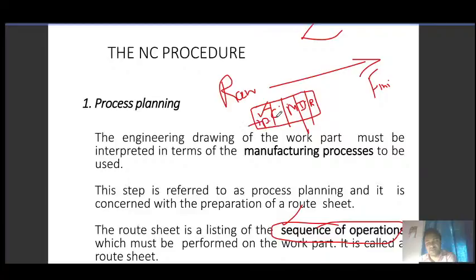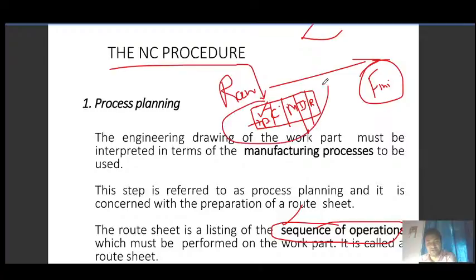In this way you have to move from raw material, working on the part to make it a finished part. So this is the sequence of operations. In the NC procedure, the same operations have to be coded in this way. Again, first you code the planing, then cutting, then milling, then drilling, and then the reaming operation, and then it becomes your finished part.